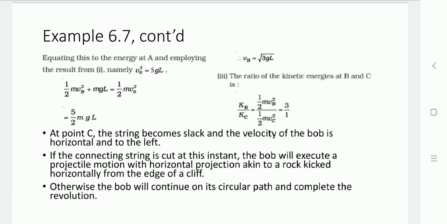So at point C, the string becomes slack and the velocity of the bob is horizontal and to the left. If the connecting string is cut at this instant, the bob will execute projectile motion with horizontal projection, akin to a rock kicked horizontally from the edge of a cliff. Otherwise, the bob will continue on its circular path and complete its revolution.